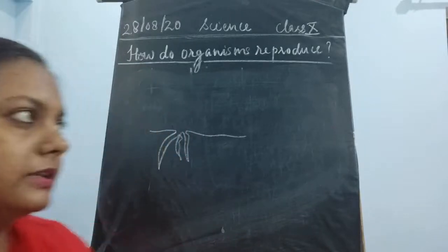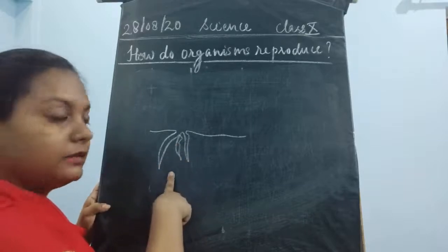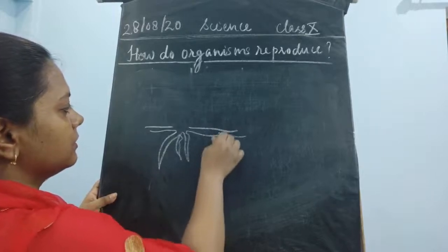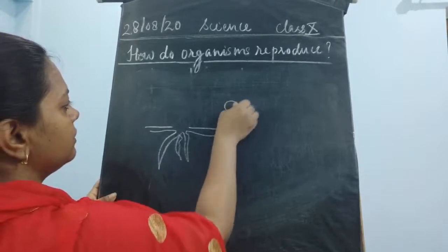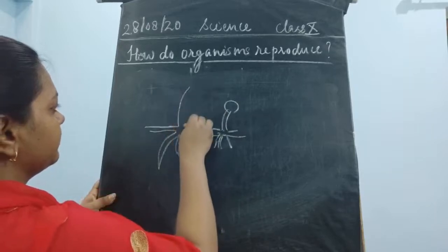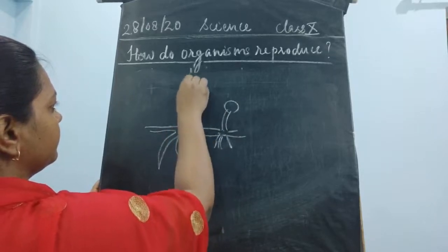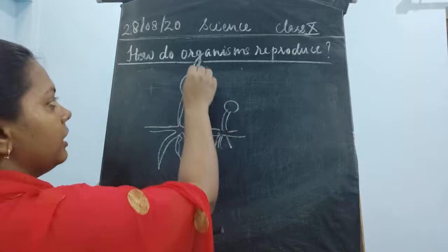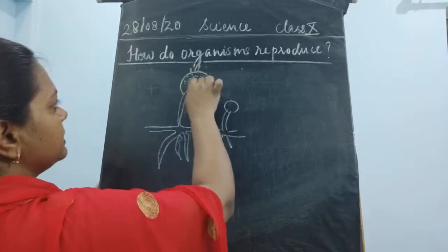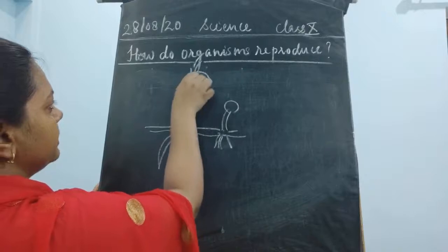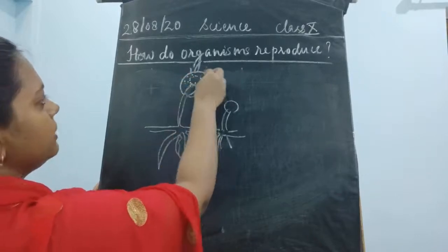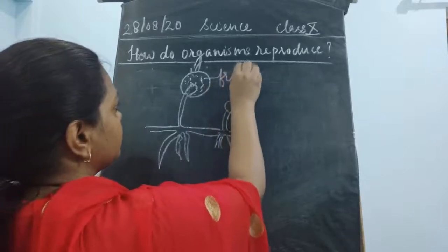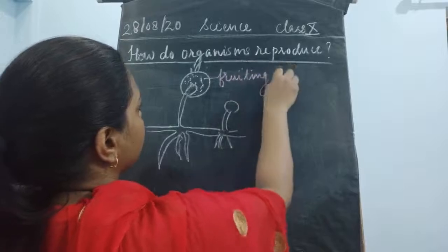How is this taking place? Let us see. These have roots, they have running stems, and they have a small body. It looks like this. Now this has very tiny spores present in them, very tiny structures. So this is known as the fruiting body. What is it known as? This is known as the fruiting body.